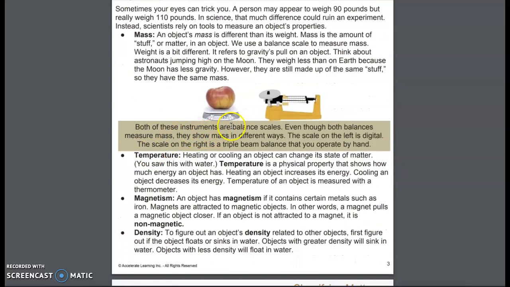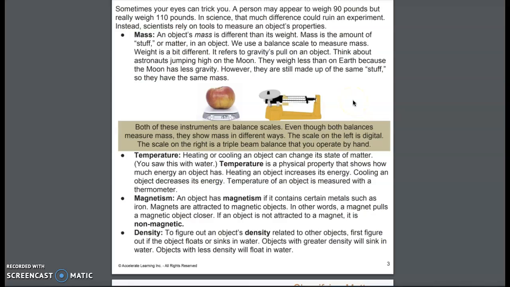Both of these instruments are balance scales, and this is one and this is one. Even though both balances measure mass, they show mass in different ways. The scale on the left is a digital scale. The scale on the right is a triple beam balance that you operate by hand.